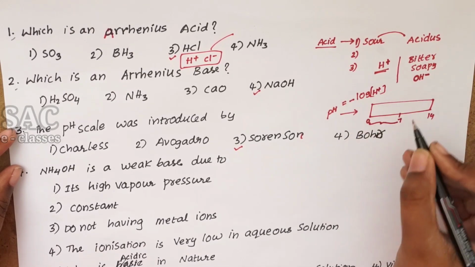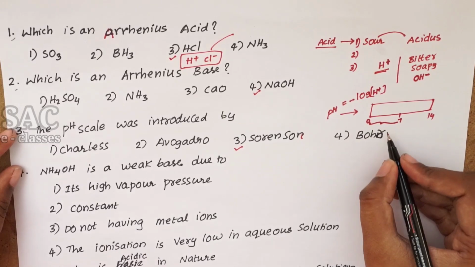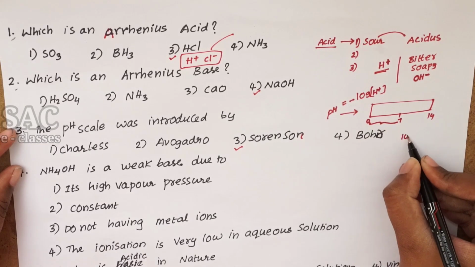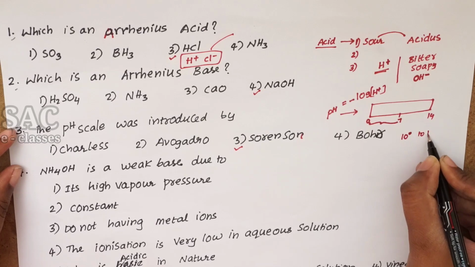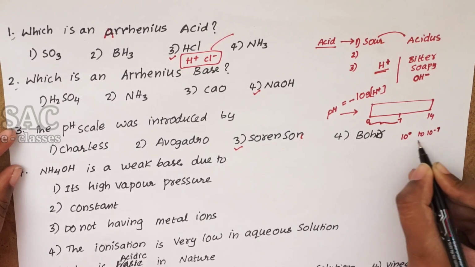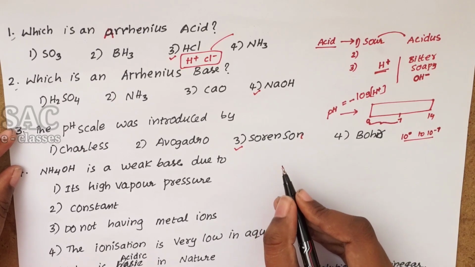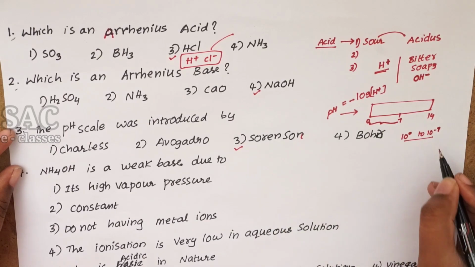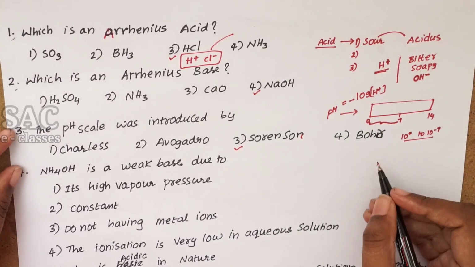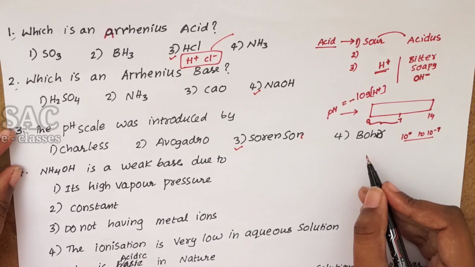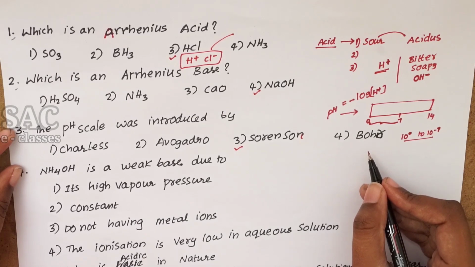If the H+ ion concentration is from 10 to the power of 0 to 10 to the power of minus 7, we can say that it is an acid. If it is 10 to the power of minus 7 to 10 to the power of minus 14, we can say that it is a base.